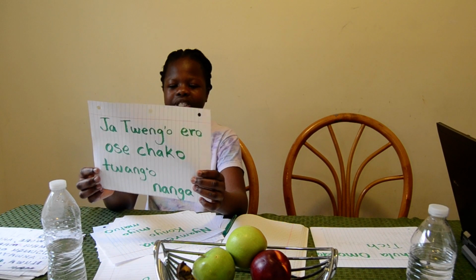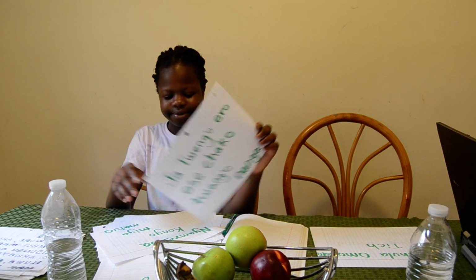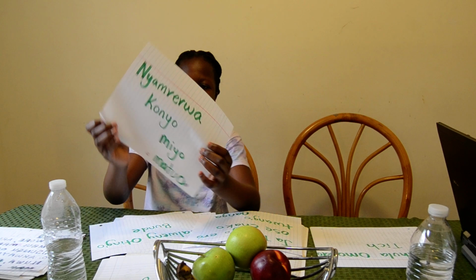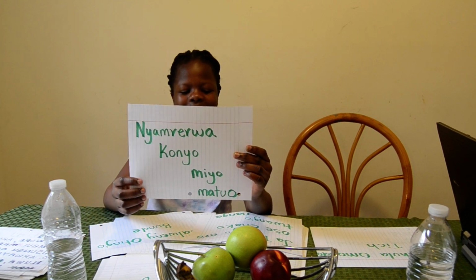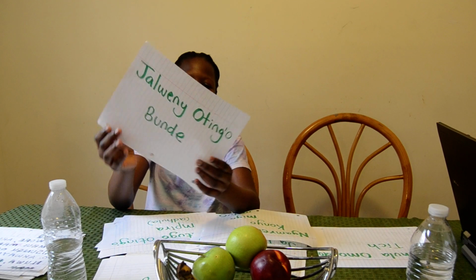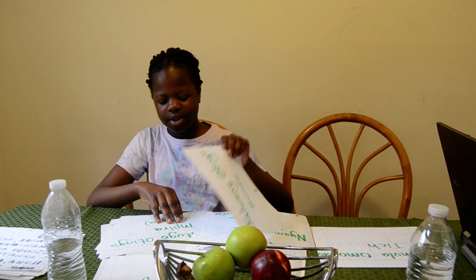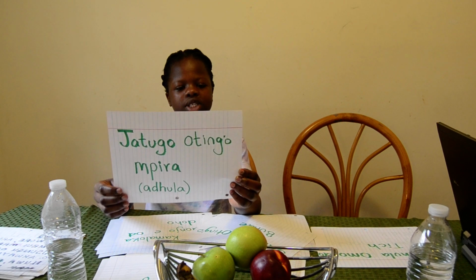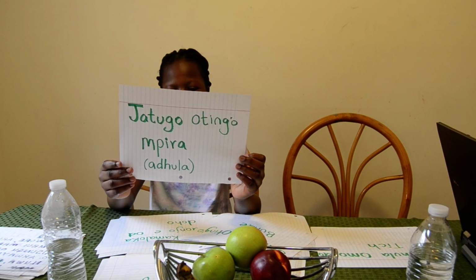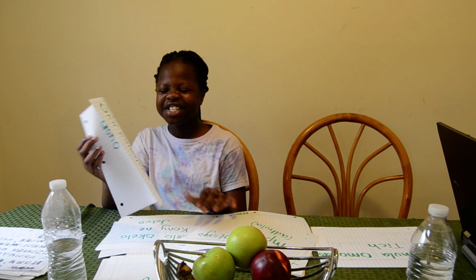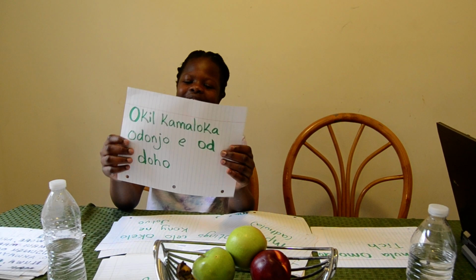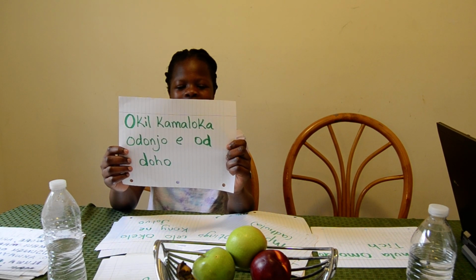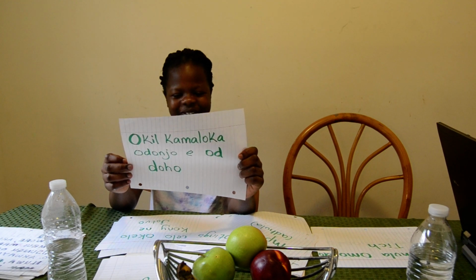Can you go through them? Jatwengo ero osechako twango nanga. Nyamrerwa konyo miyo matuo. Jalweny otingo bunde. Jatugo otingo mpira or adula. Mpira is called adula. Mpira is just the Swahili version of adula. Okay. Okil kamaloka odonjo e od doho.